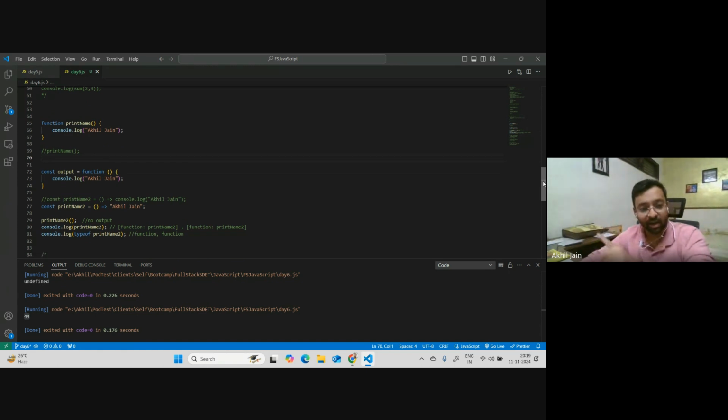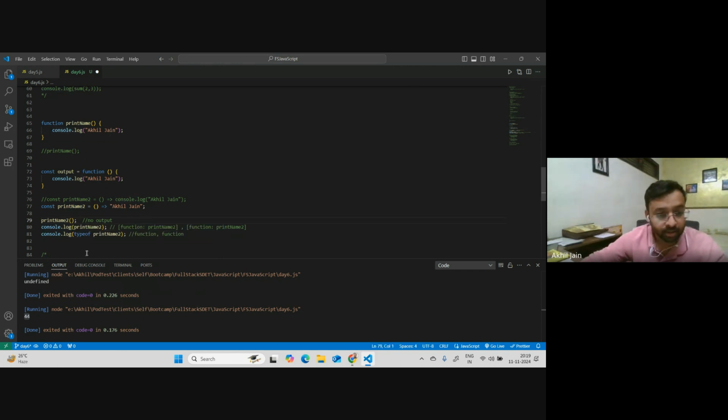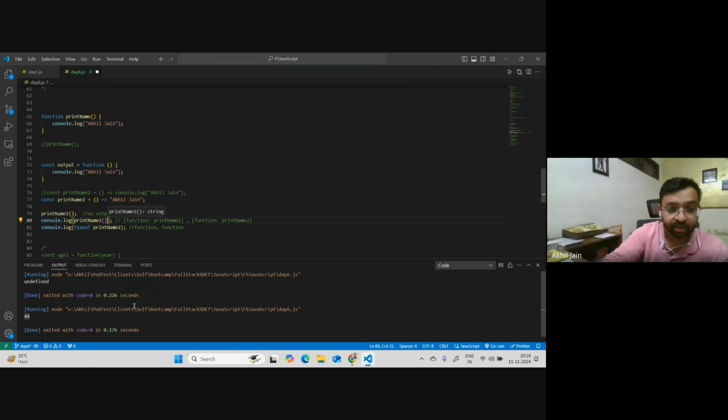Just give me 1 sec. I just wanted to print this. This part, you can see. I was calling something like this: print name to, and I was saying that it should print something. So you can see print name to when I was doing this. I have to do something like this, console.log. Here, it was not printing it. I have to do this, and this part.